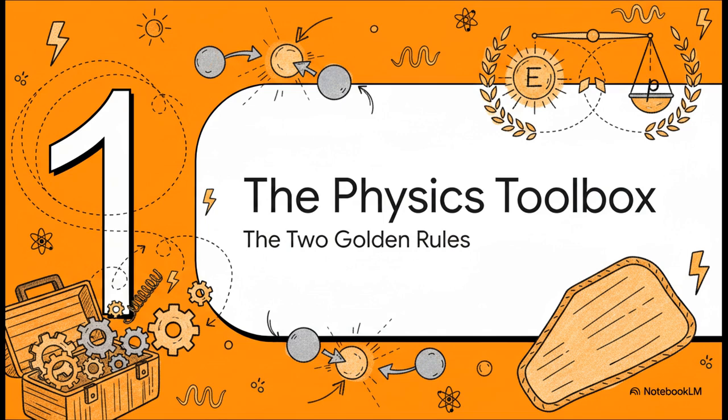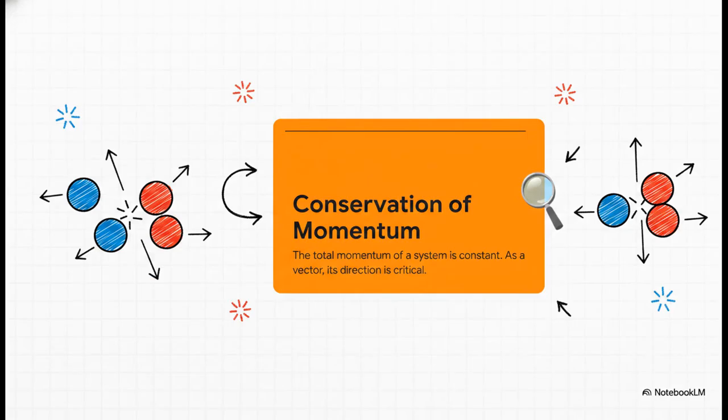Okay, before we can solve anything, we need to open up our physics toolbox. For a problem like this, there are two fundamental laws, two golden rules that are going to be our guide for this entire interaction. First up is the conservation of momentum. It basically says that the total momentum of our two-particle system before the collision has to be exactly equal to the total momentum after. And the crucial part, the thing you can't forget, is that momentum is a vector. It has both a size and a direction. This isn't just about speed, it's about which way things are going.